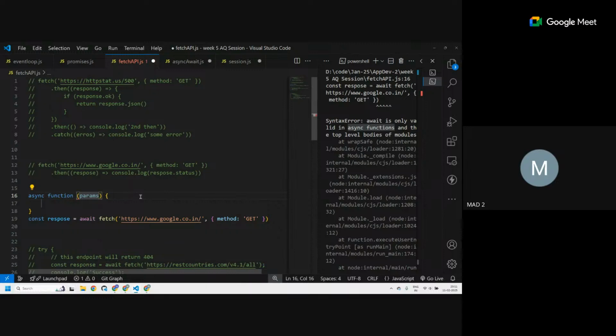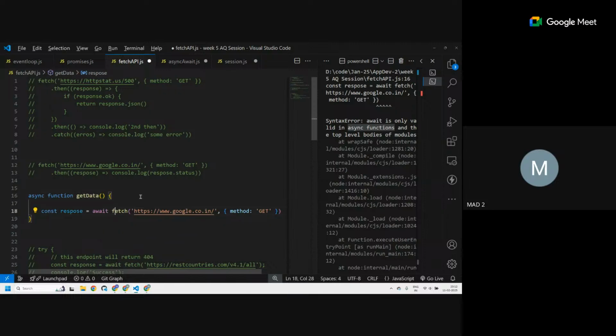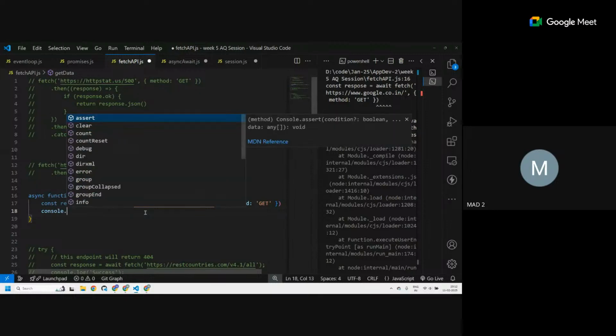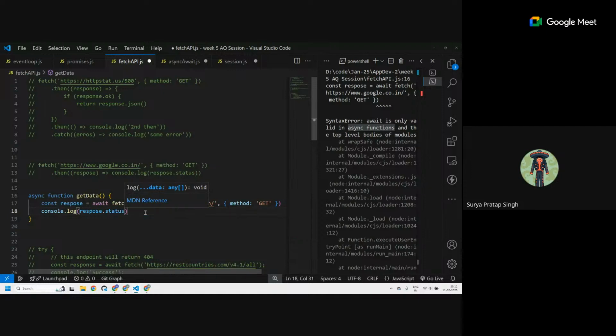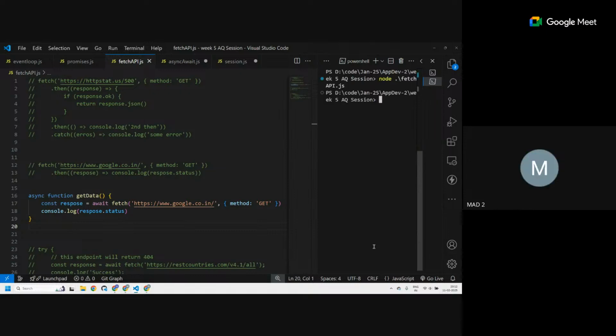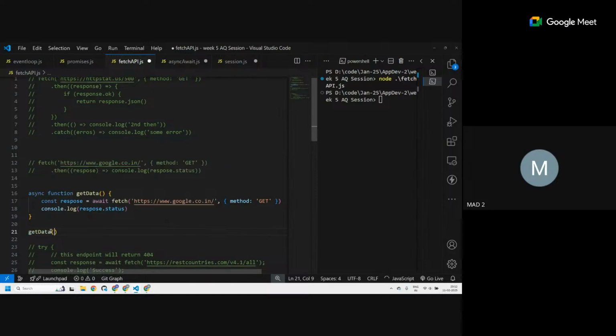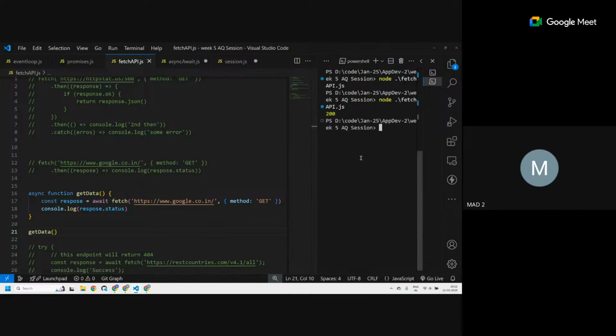What should the name be? Get data. I don't need the parameters. Now I can say response equal to await fetch. And to print the status, what could I do? console.log response dot status. Now it should work. What happened? Oh, I did not call it. Okay, now you can see we called it. Now I got a 200 code.